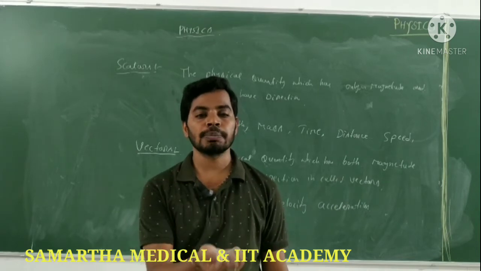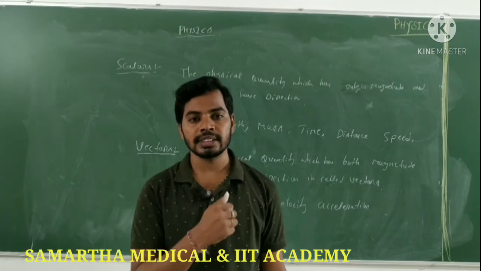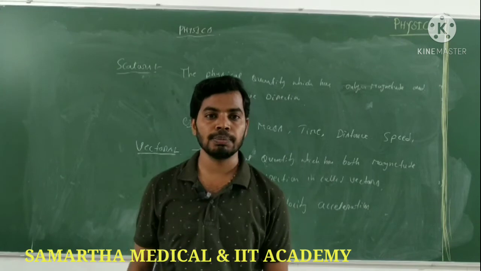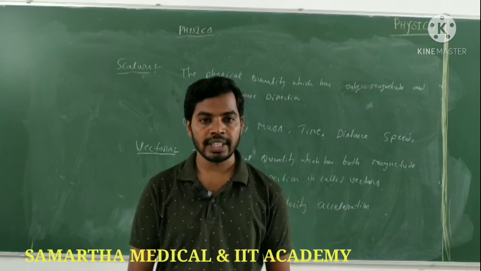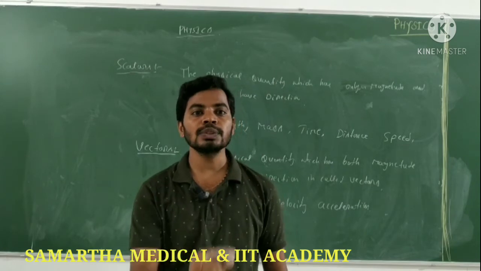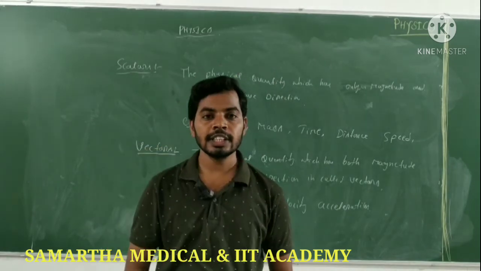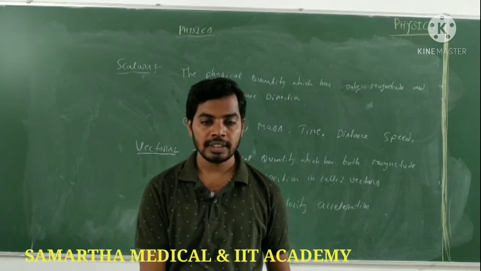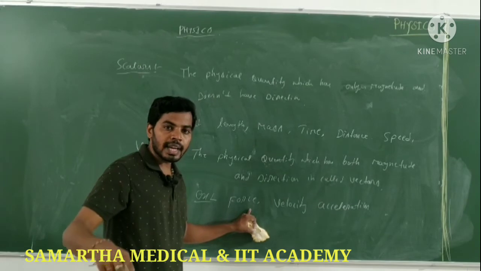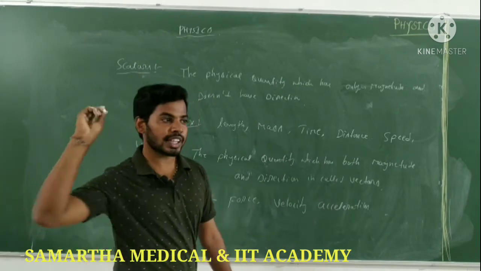I throw a chalk piece upward, and it comes back downward. That means we apply some force, the chalk piece goes upward, and when we leave it, it comes downwards. That means force has magnitude as well as direction: 5 Newton, 10 Newton, when I strike the body.